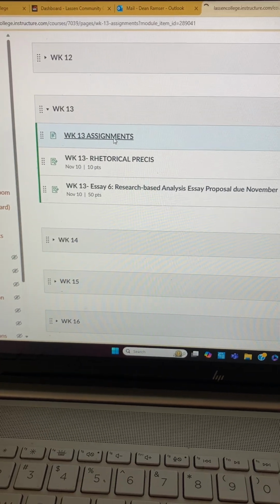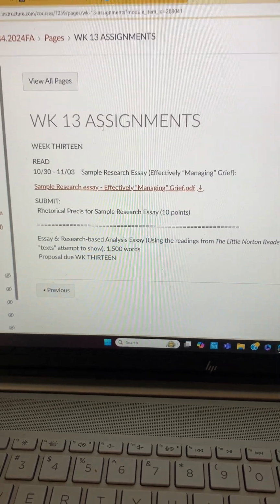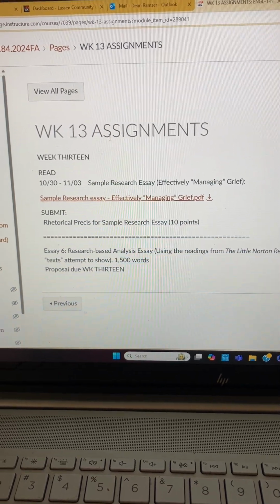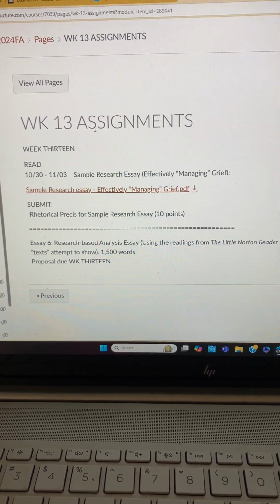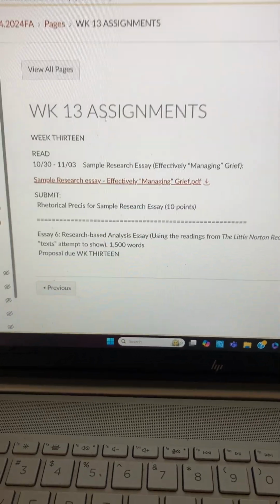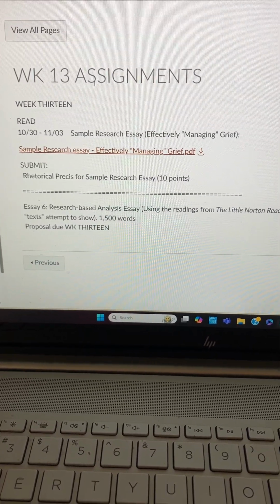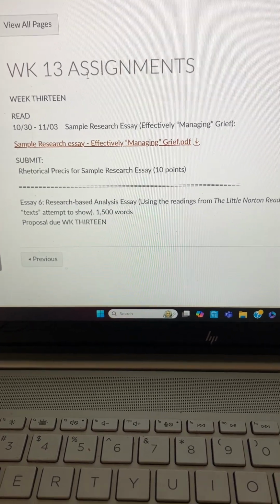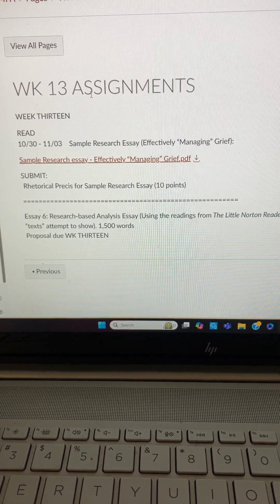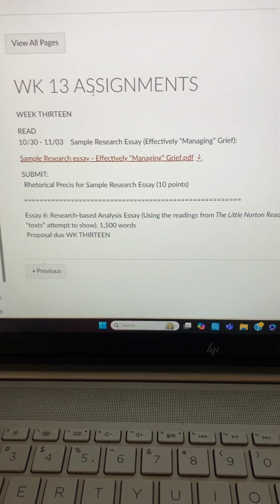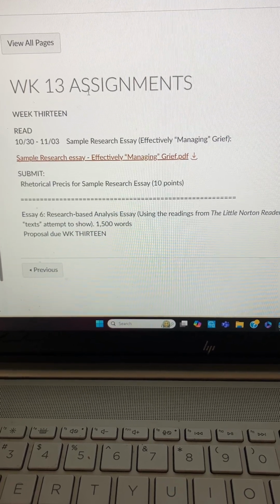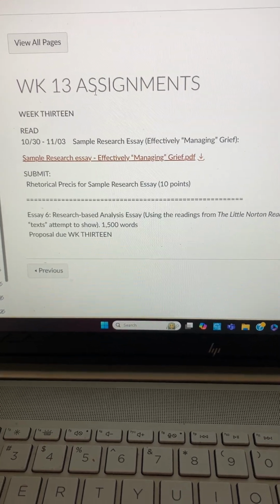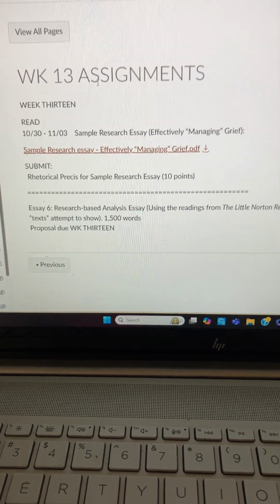Week 13, we have a new essay, Essay 6, which is a research essay, and it's building on the previous essays 4 and 5. So take a look at the assignments that you've done so far and build on that. Essay 6 is a research-based essay. So if you found one specific thesis or argument or point that you wanted to investigate in Essays 4 and 5, in Essay 6 you're going to go further and dive into some research.